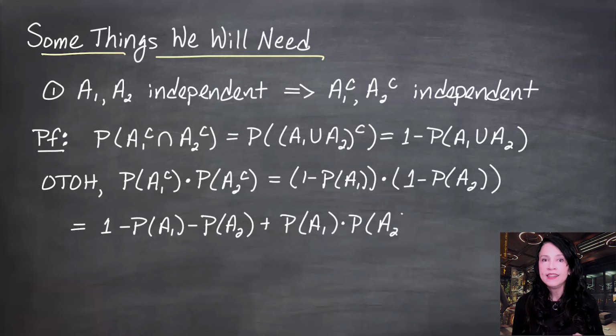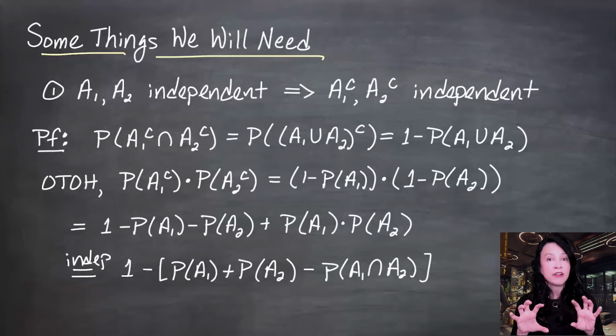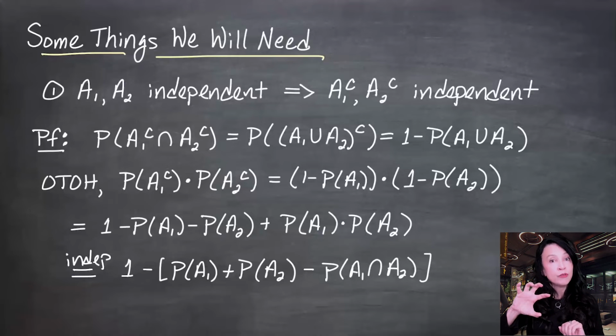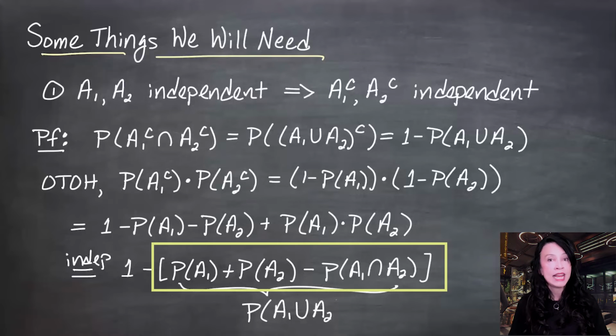And I don't know if you see it. Let me take out this negative. Does this expression look familiar to you? Remember the probability of a union. Imagine a Venn diagram and having two sets with potential overlap. The union is all the area in there. And you can get it from the area of one of the sets plus the area of the other, but you've double counted the intersection, so you need to remove it. This is, in fact, one expression out of many for the probability of A1 union A2.